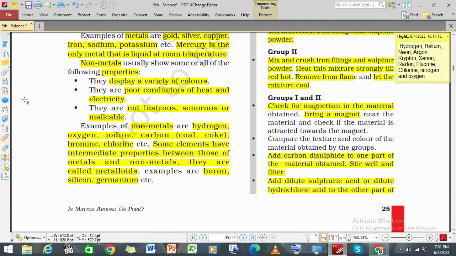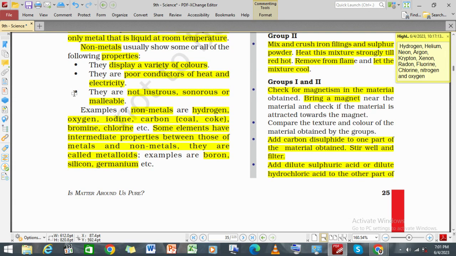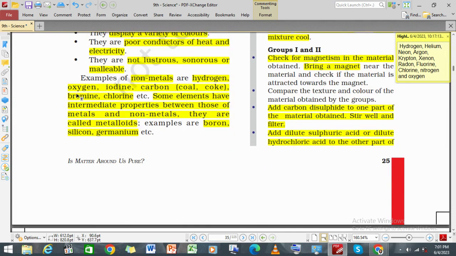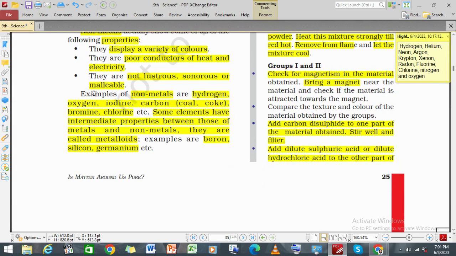Now, if we talk about non-metals, they display a variety of colors. They are poor conductors of heat and electricity, and they are non-lustrous, non-sonorous, and non-malleable.